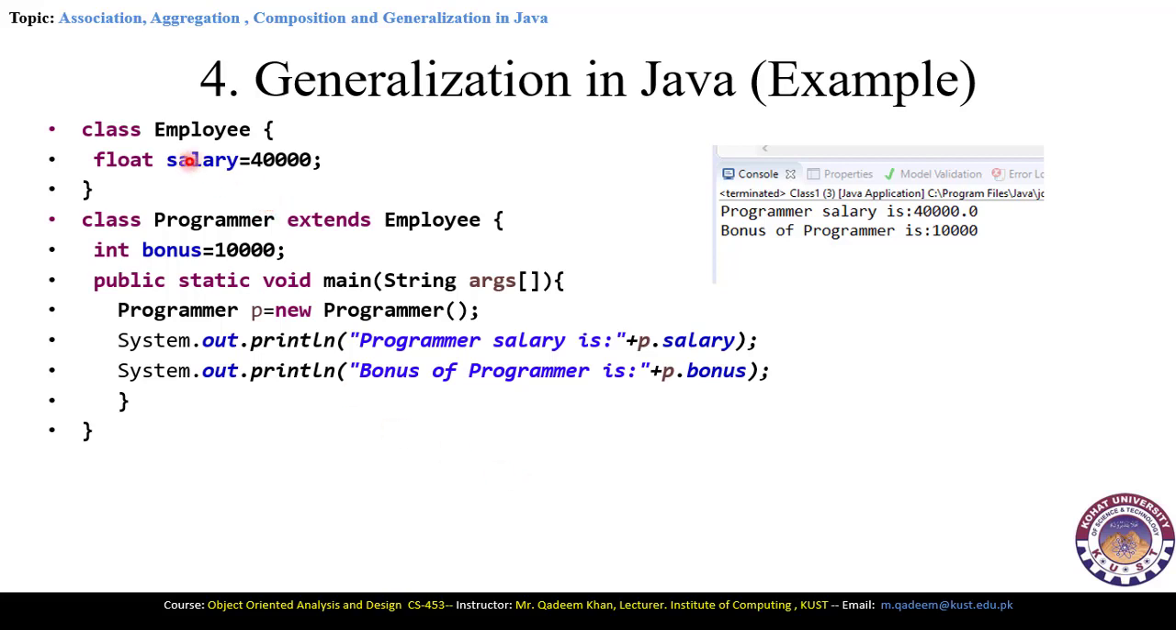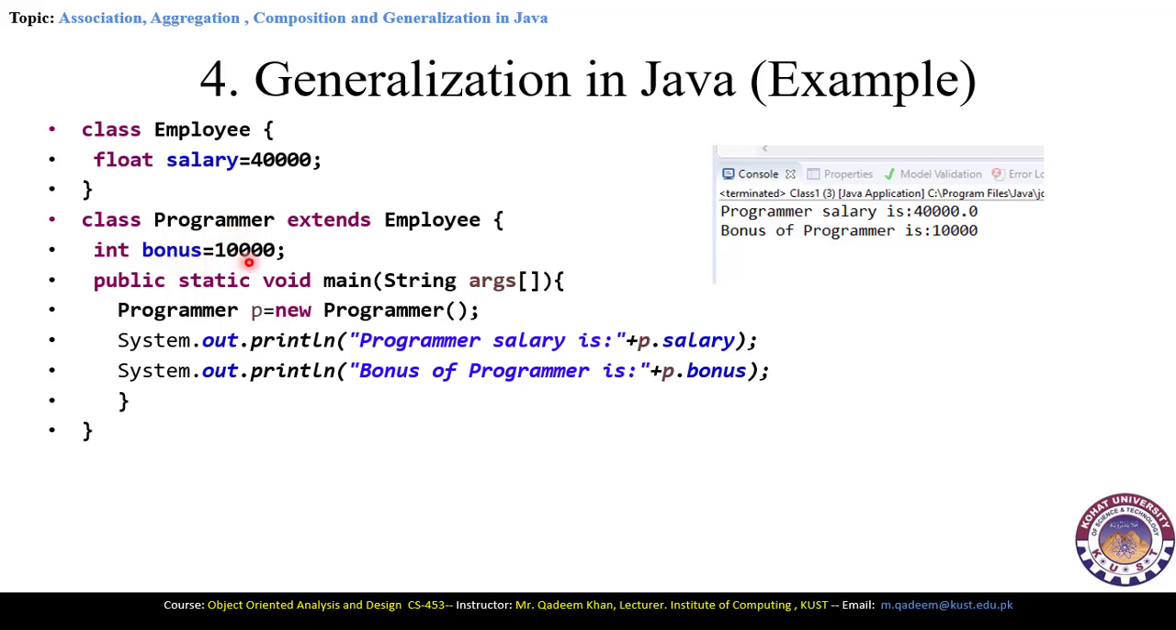First, here we have declared Employee. In the Employee class, there is a variable float salary of 40,000. So this is a variable of 40,000 of type float. Here we have the class Programmer, which is extending from Employee. Here the extends keyword means generalization, also called inheritance very commonly. So the Employee class is the parent and Programmer is the child class. Employee is the base class in fact, and here Programmer is the derived class.